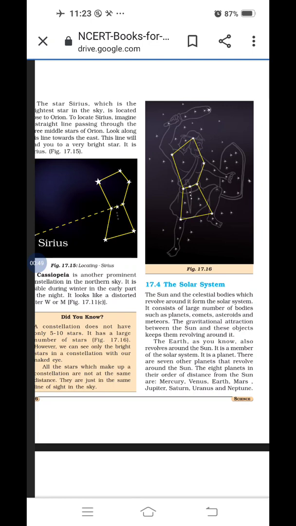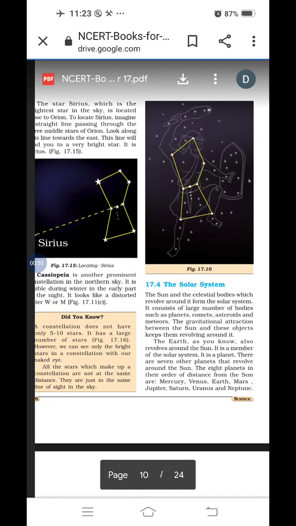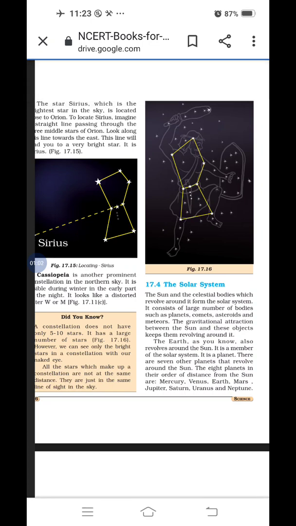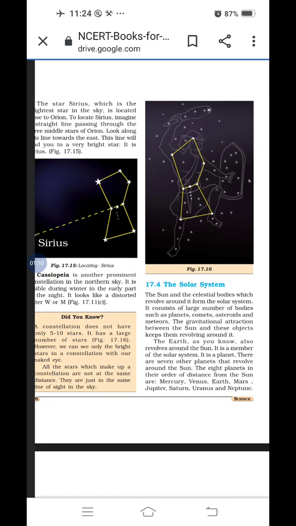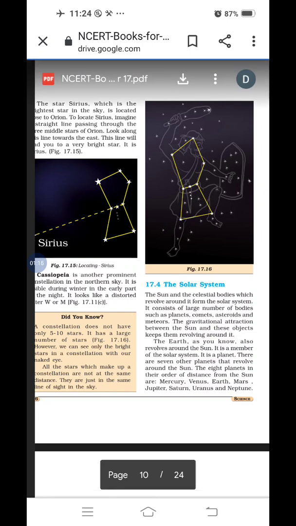Underline fast. Which force is present in it, therefore they do not collide with each other? Gravitational attraction between the sun and these objects keeps them revolving around it. Due to the gravitational force, when they are revolving and rotating, they do not collide with each other. Is it clear? Everybody knows that the earth revolves around the sun, and it is also a member of the solar system. It is also one planet.